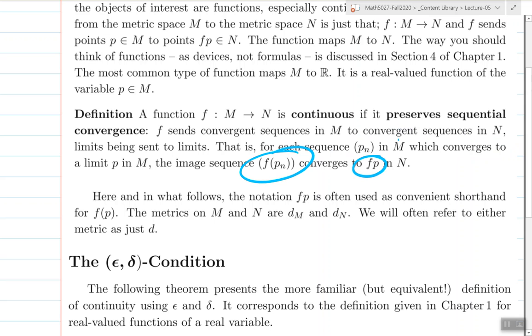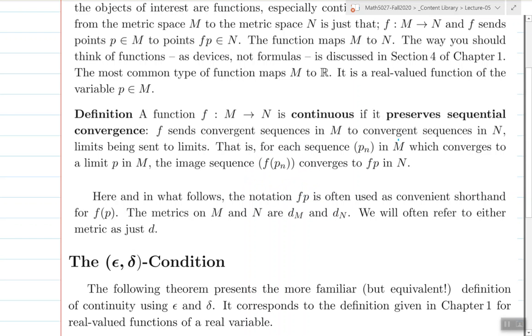Now notice the author, Pugh, is using this notation fp to be f of P. He says it is a convenient shorthand. I think he is lazy at typing because it is not that much work to write f of P and it adds a great deal of clarity. I think this looks like a typo. So I do not like that, and you will not see me using that. I will use this notation here for function, and he's not even consistent using that notation here. So yeah, we'll just move on from there.